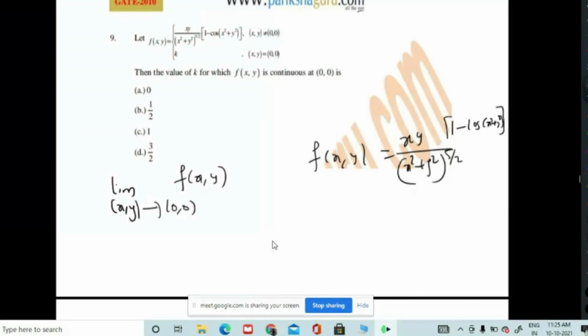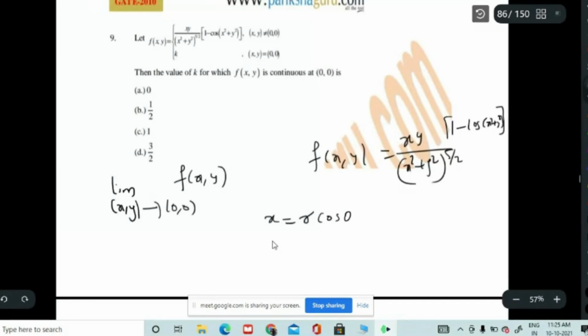So to do this one, I will use the parameterization. That will be easy. So I take the parameterization x is equal to r cos theta, y is equal to r sin theta.